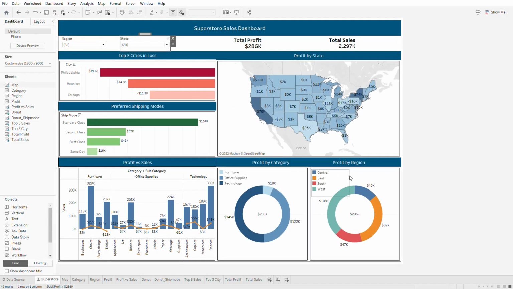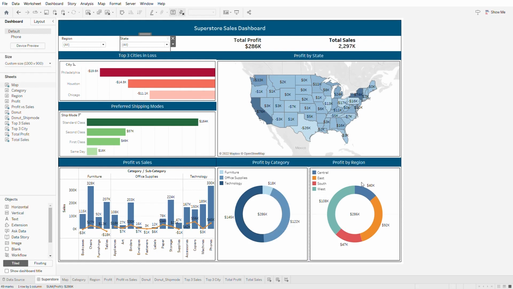Finally, we look at these 2 donut charts. The first chart shows profit by category. From this chart, we can see that the furniture category yields the least profit of only $18,000, when compared to a profit of $286,000, which is less than 7%.